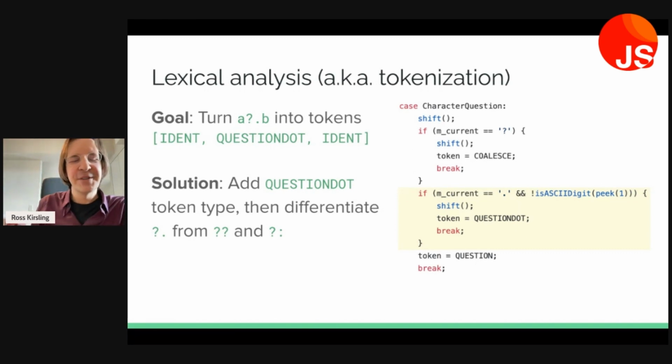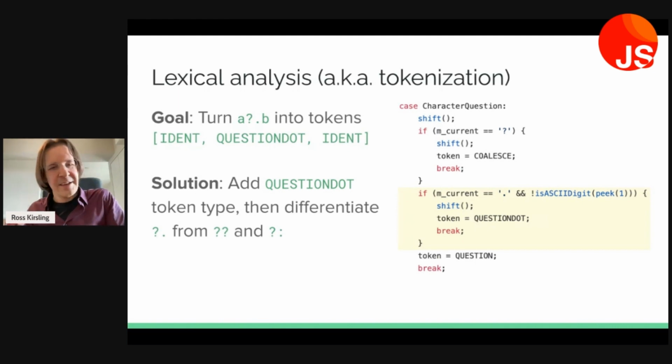At the core of a lexer is just a big switch statement. And so if we are in the case that we've found a question mark, then we're going to ask the question, do we have 2 question marks right in a row? If we do, then we definitely have a nullish coalescing operator. If we see a question mark followed by a dot, we might have optional chaining, but we have to remember that there's one case that's an exception.